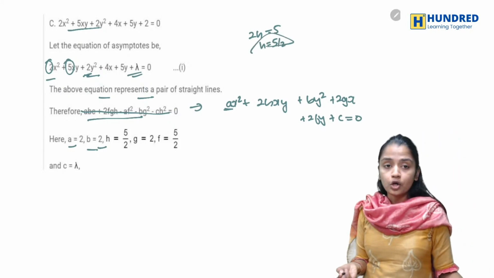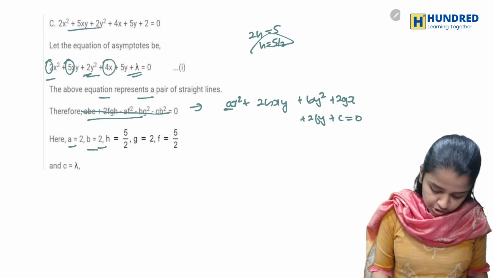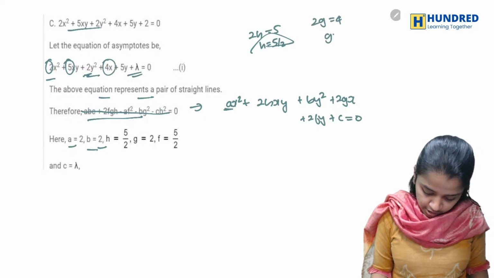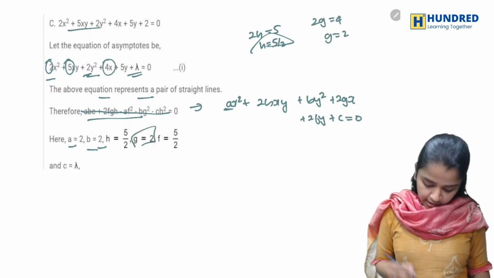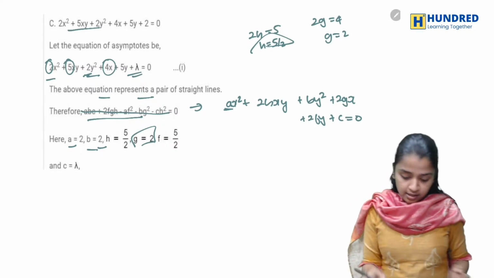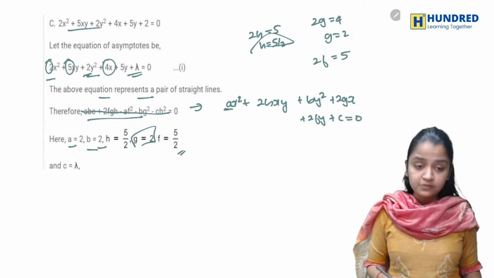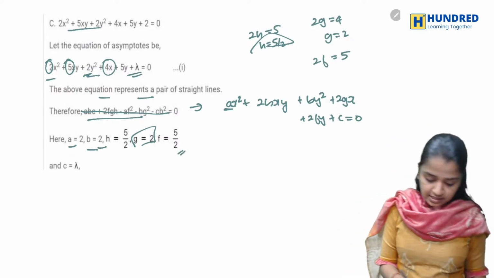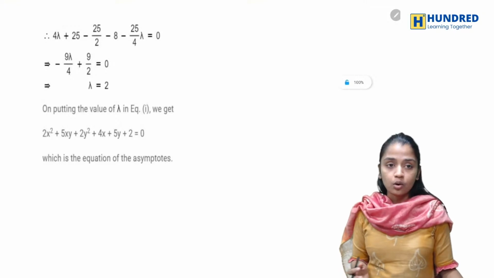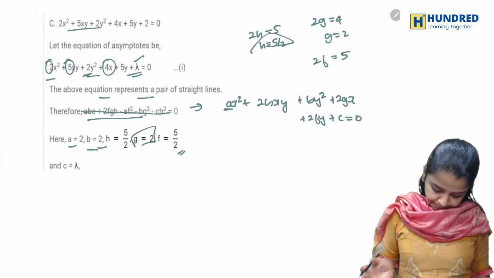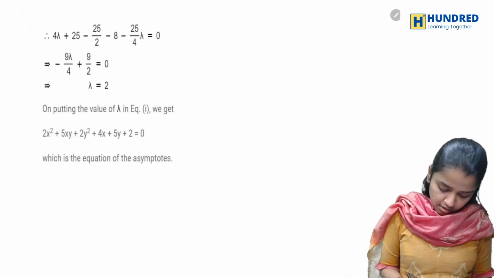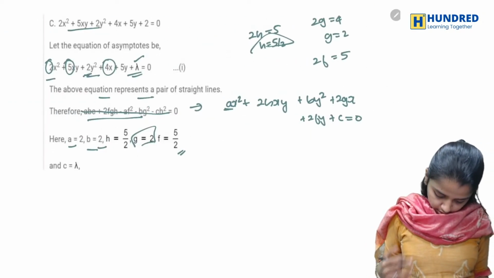Then the coefficient of x is nothing but 2g, which is 4, so g is equal to 2. Now the coefficient of y is your 2f, so f is 5 by 2. And what about c? c is your constant. Now what am I doing? I'm substituting everything. And what am I doing further?